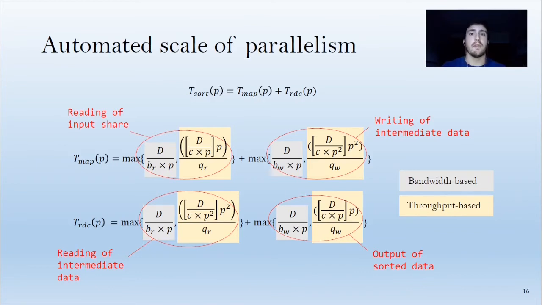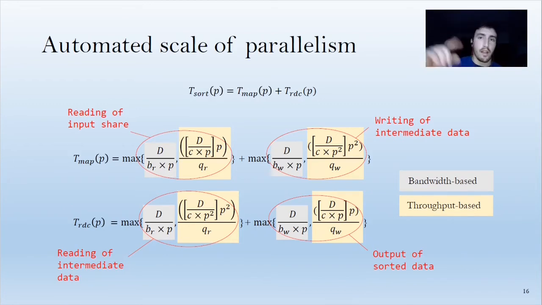For each of the cases, Primula takes the data it has already calculated about the throughput and bandwidth measurements of the storage system and defines if, for the reading or the writing, the greater bottleneck would be the throughput or the bandwidth. It performs a calculation for each of them and takes the greater one. Then it sums that greater value of the reading with the greater value of the writing, and does the same for the reduce step. It sums the map and reduce predictions and calculates a total sort prediction time for each number of workers that it has contemplated.